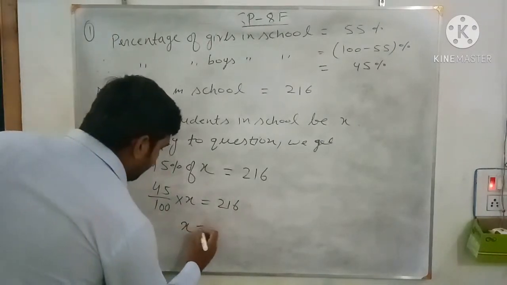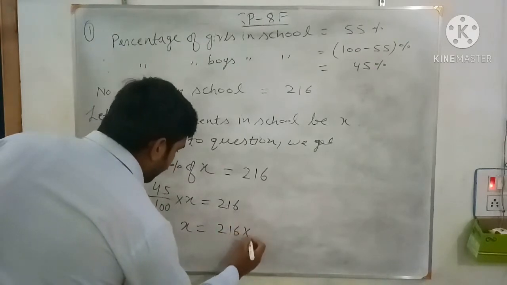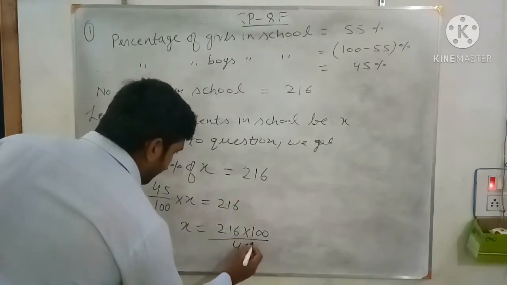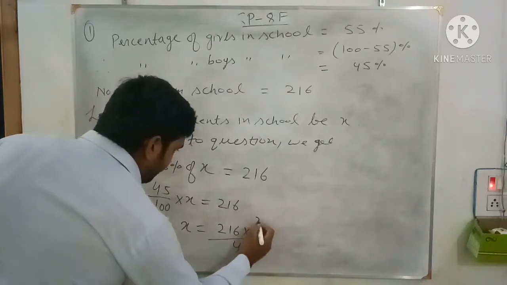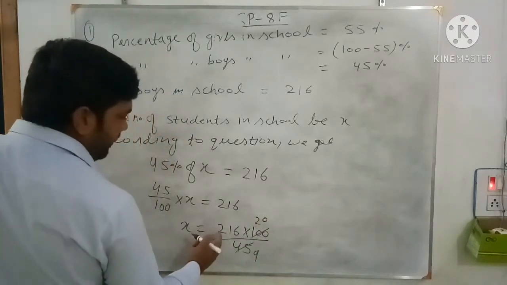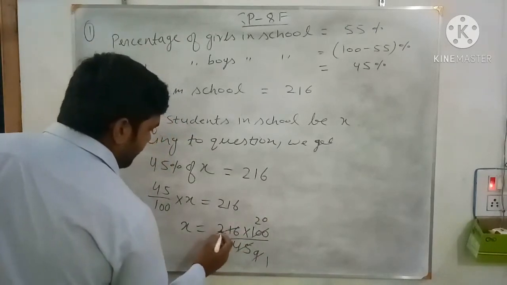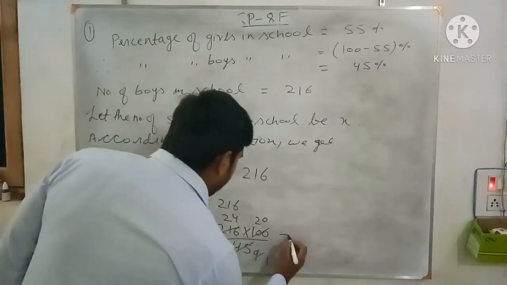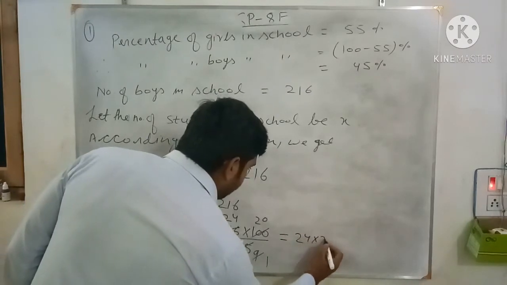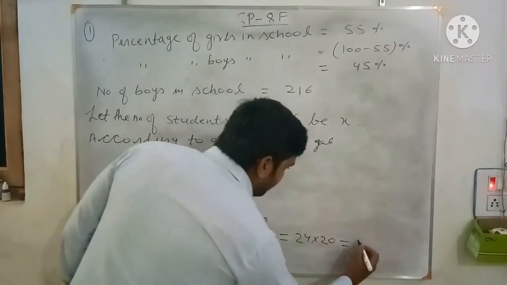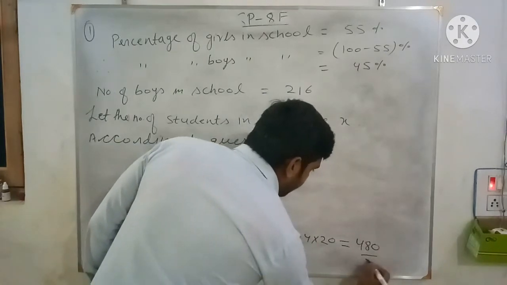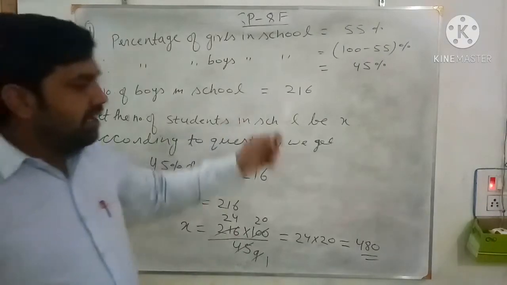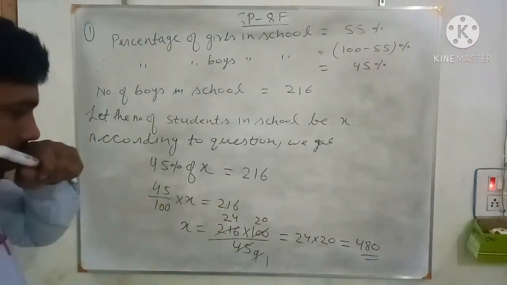So x equals 216 multiplied by 100 divided by 45. See, 5 9s are 45, 5 20s are 100. So 9 1s are 9, 9 2s are 18, 36. So what we got is 24 into 20. Now 24 into 20 gives you 480. So a total of 480 students are there in the school, out of which 216 are boys. Like this we do.